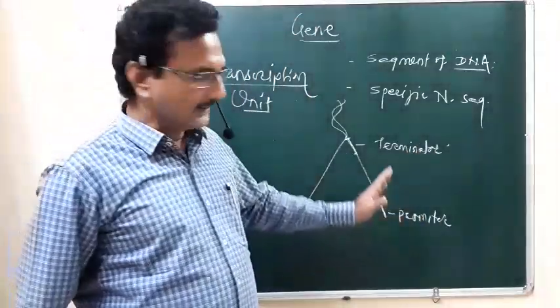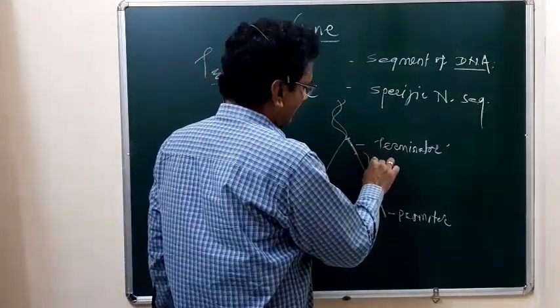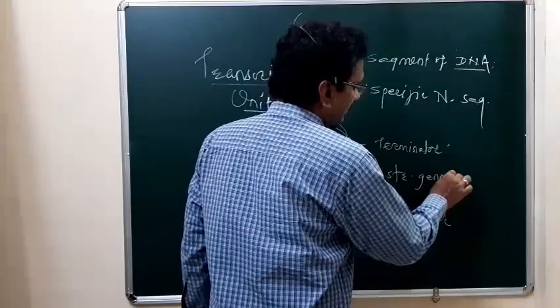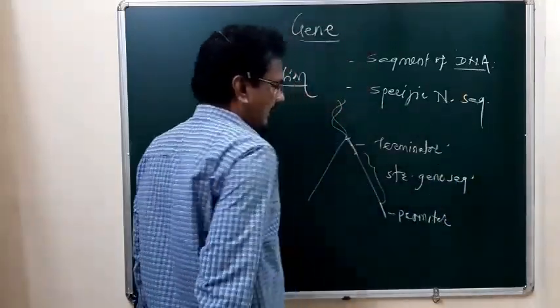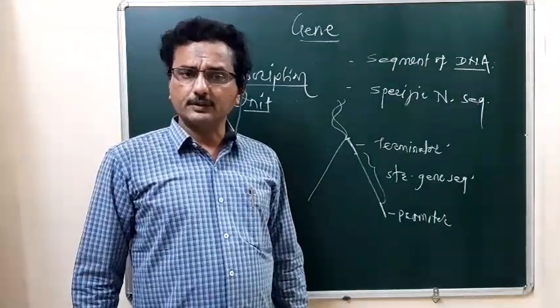So this is the promoter gene sequence, and this is the structural gene sequence. We have seen this while studying the transcription unit in previous lectures.